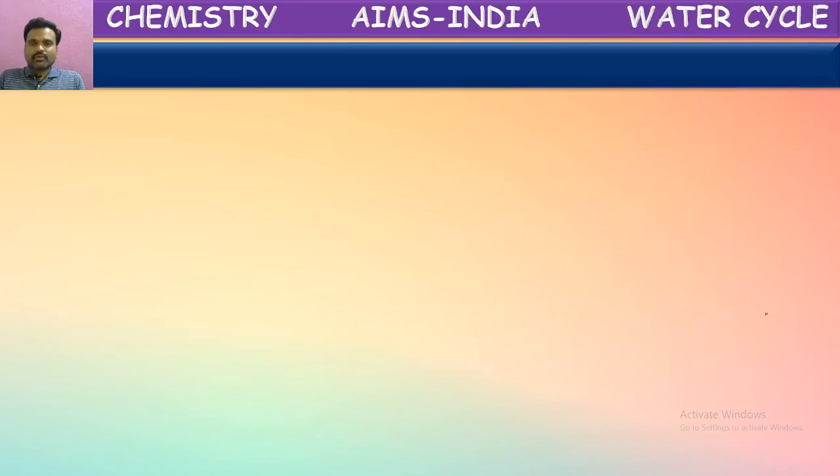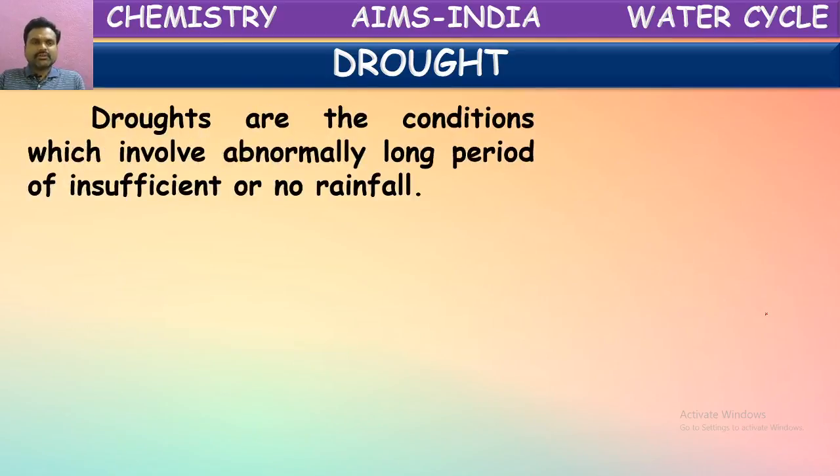So next, one more disaster, or we can say natural calamity, that is drought. What is this drought? Droughts are conditions which involve abnormally long periods of insufficient or no rainfall.